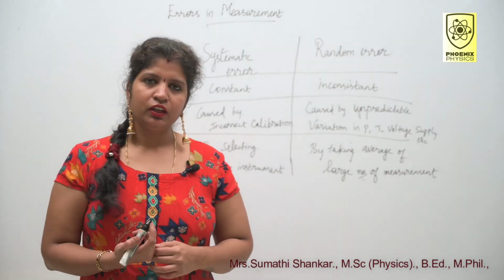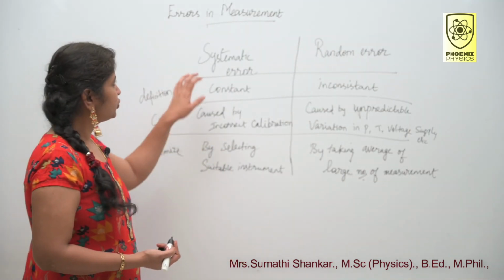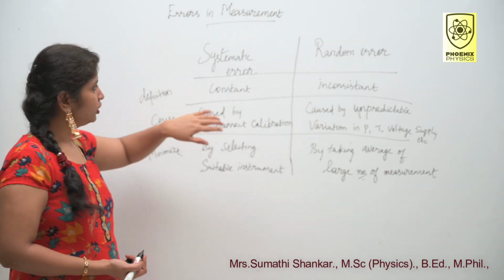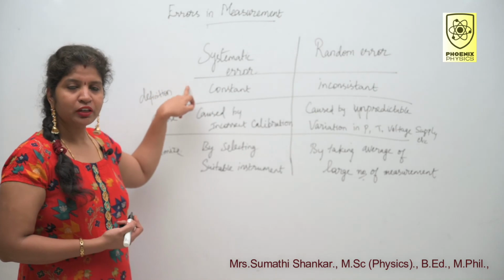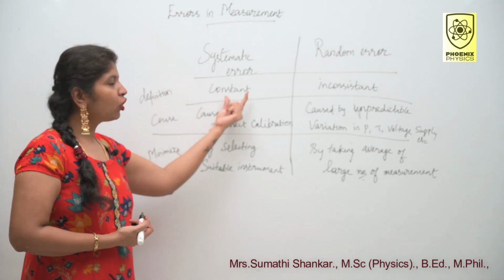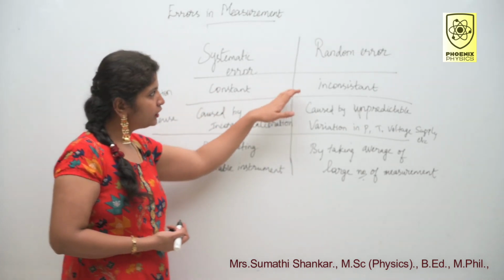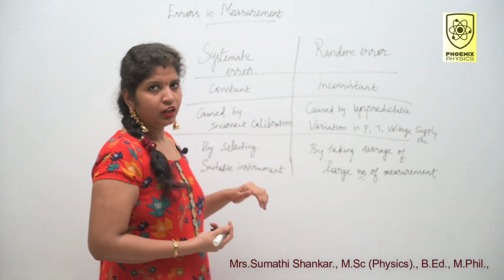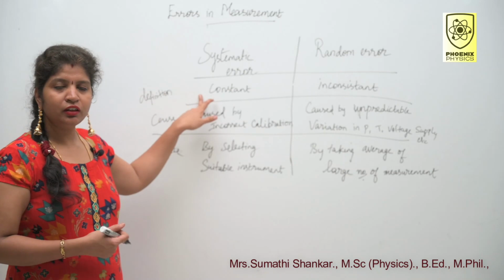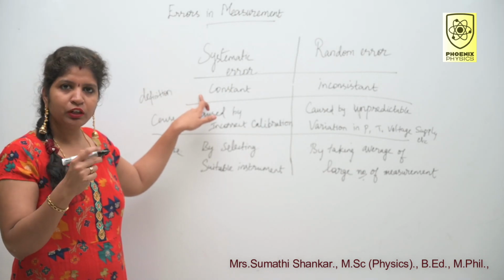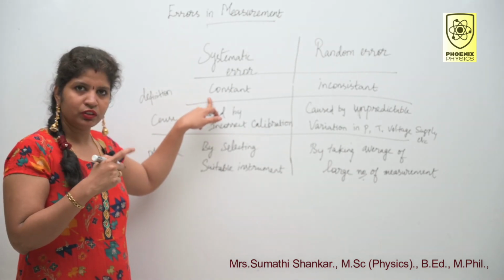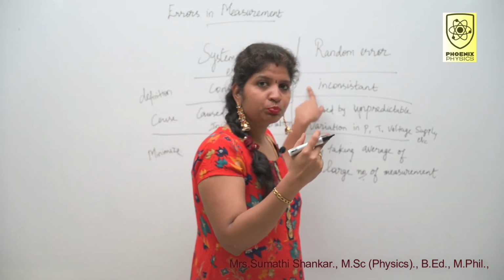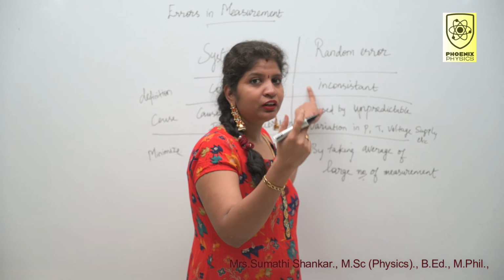Next we will see the difference between systematic error and random error. Actually, what is systematic error? It is a constant error. Random error is inconsistent. Okay. So why am I saying constant error? If you repeat the experiment, you will get the same error value. But in random error, if you repeat the experiment, you can get a different value.